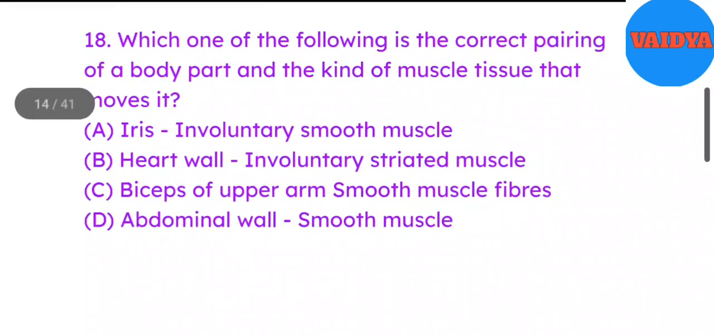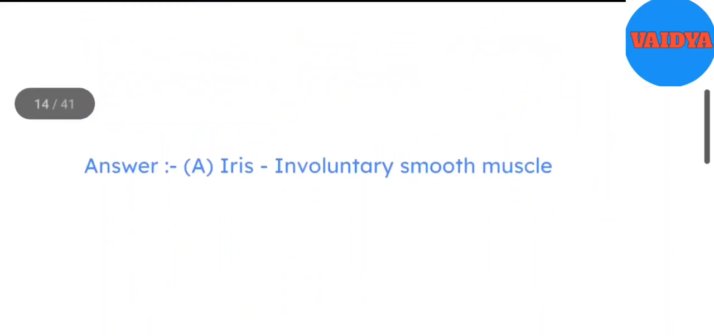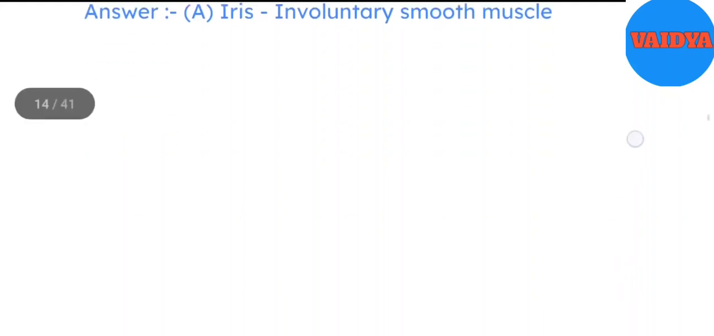18. Which one of the following is the correct pairing of a body part and the kind of muscle tissue that moves it? A. Iris, involuntary smooth muscle. B. Heart wall, involuntary striated muscle. C. Biceps of upper arm, smooth muscle fibers. D. Abdominal wall, smooth muscle. Answer A. Iris, involuntary smooth muscle.